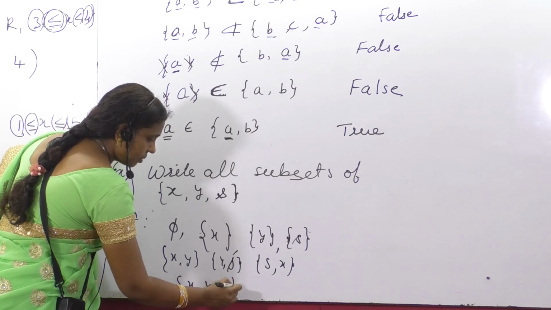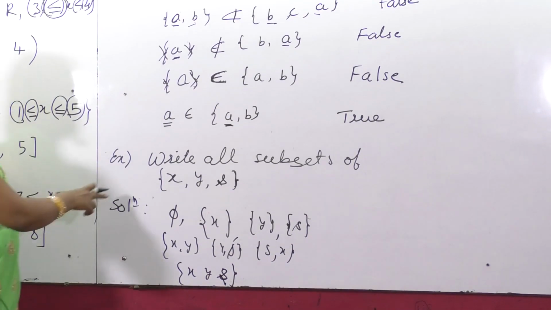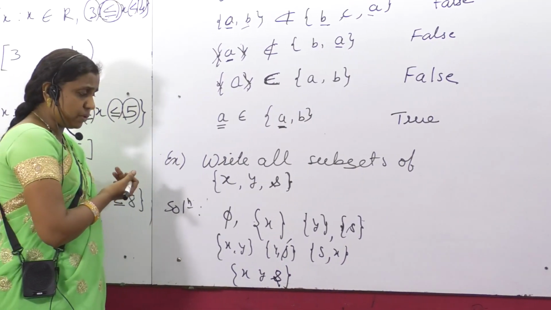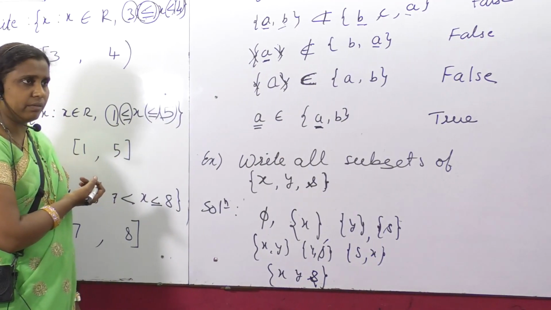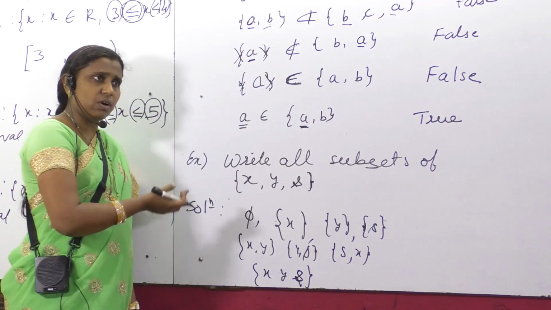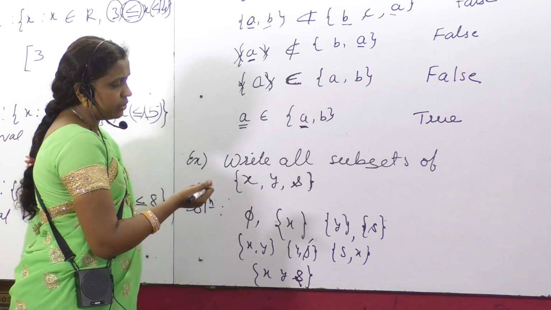This is S. Okay, let us check whether what we gathered is right or not, whether all the possible subsets were gathered or something else is left.